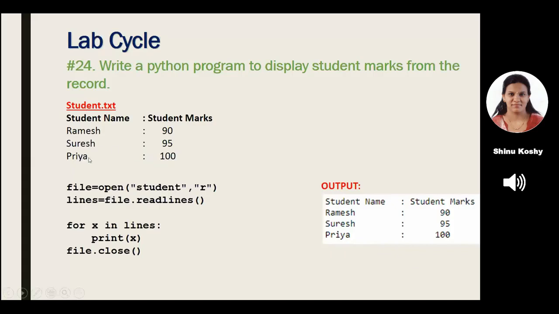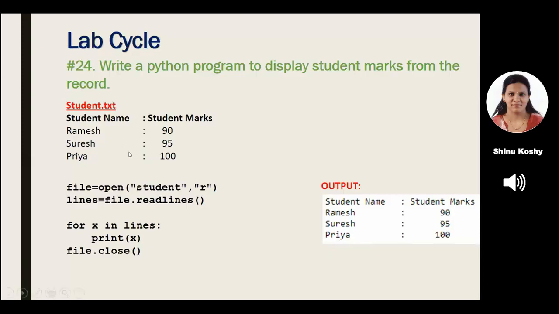Can you see I have stored three students' names and three marks there? You can follow any format that you want. I have just written student name, colon, student marks. It is not necessary that you type in this format. In whichever way you type, the answer will come. I have just shown you one format.